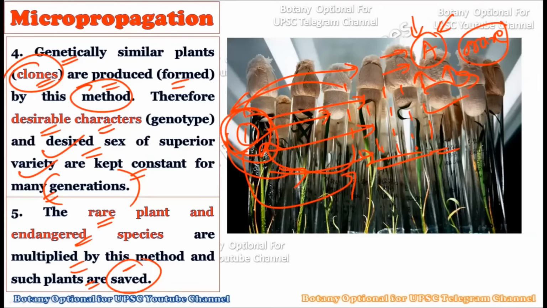So here, if the plant is rare or endangered, then micropropagation is such a technique through which we can create as many plants as we want from that single plant species, and we can plant these species into the natural area, so that the number of that particular species will get maintained in the ecosystem, and further it will not remain a rare or endangered plant species, okay? So again, from the biodiversity point of view, this is the biggest advantage of the micropropagation technique, okay?